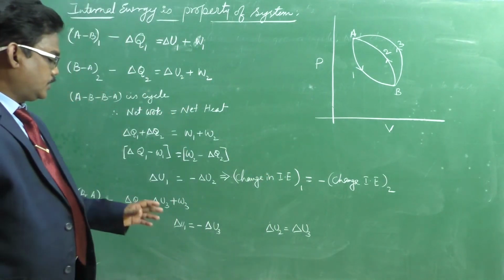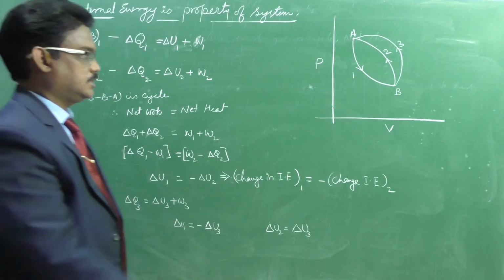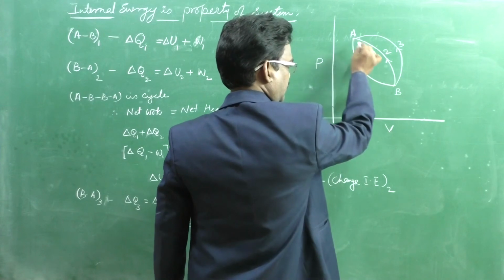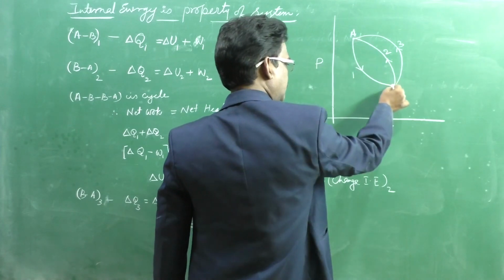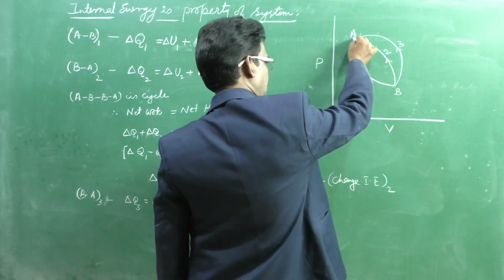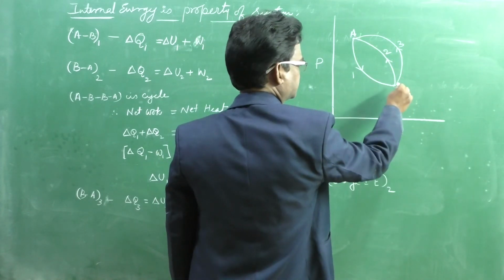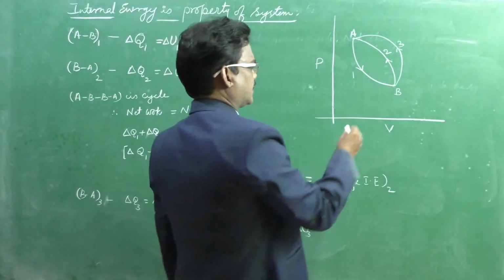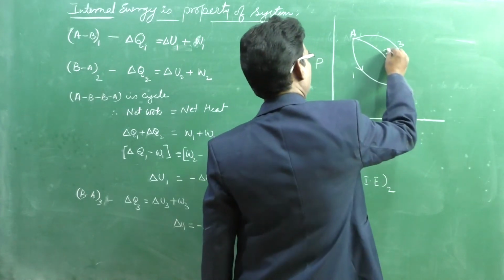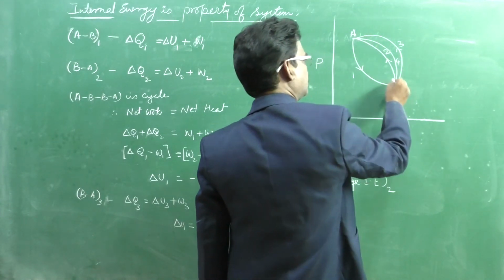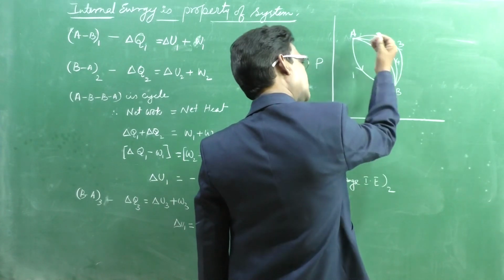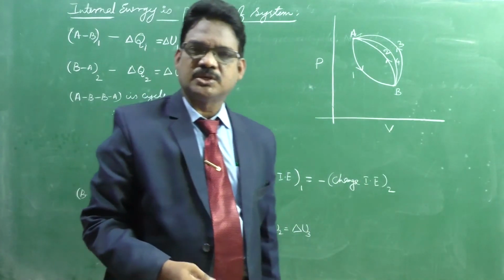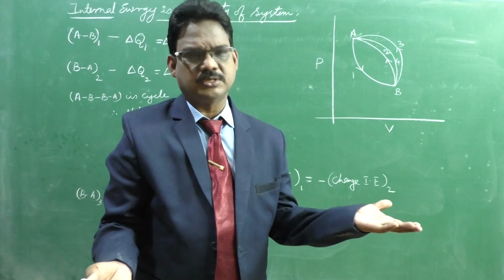That means the change in internal energy between these two states, going from state B to state A, is the same even if it goes from B to A through process 3. Suppose you consider one more process 4, also B to A; going from this state to this state, the internal energy change is the same. Any number of processes if you consider, the change in internal energy between these two states is equal.